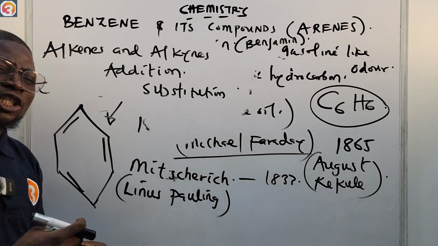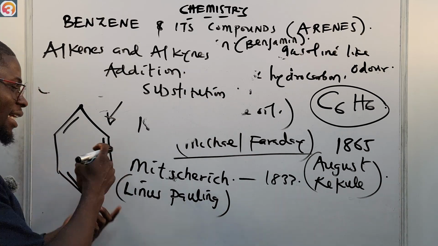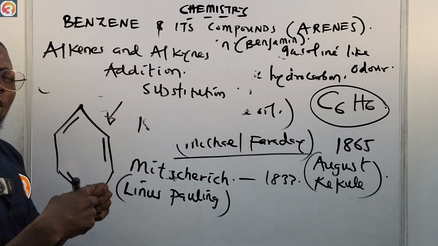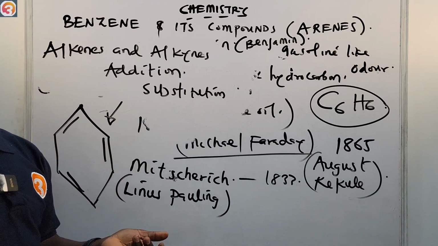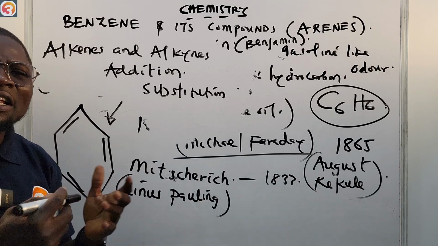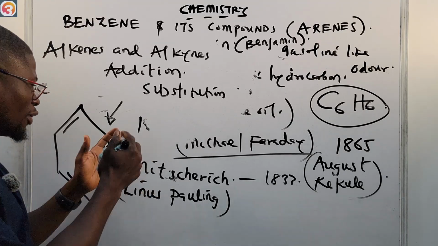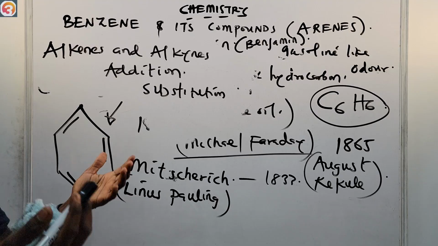How come this benzene that's supposed to behave like an alkene, having alternating double and single bonds, does not behave like an alkene? In fact, it does not have any effect on bromine water. You know that alkenes will decolorize bromine water. Benzene does not even decolorize bromine water. That is even another point to note.